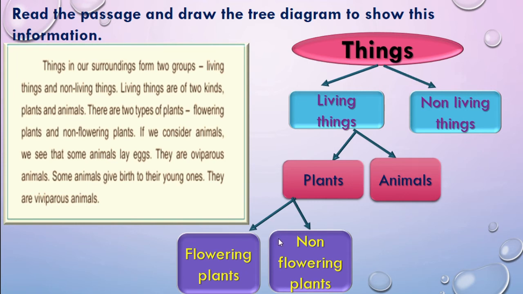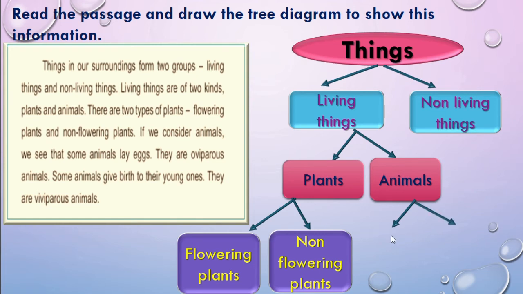Okay, this is over. Now if we consider animals, now move to animals here. We see that some animals lay eggs, means egg giving animals. They are called oviparous. And some animals give birth to their young ones. Again here we will draw two arrows, right?